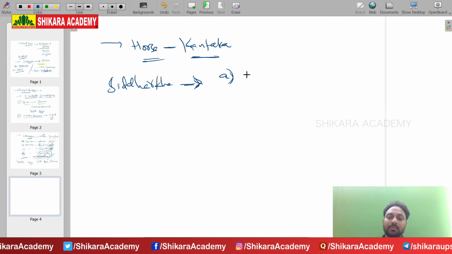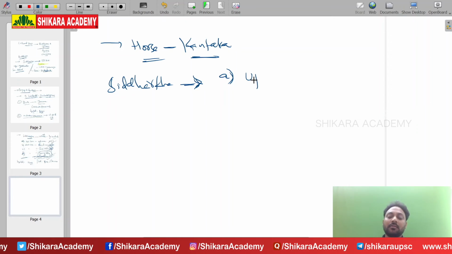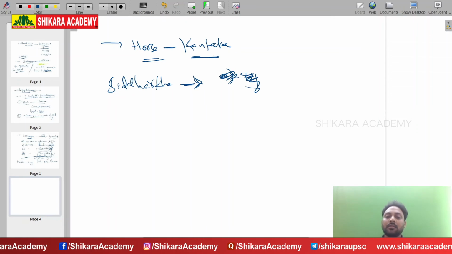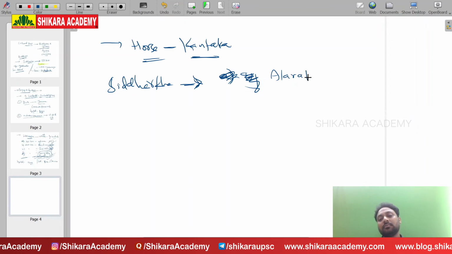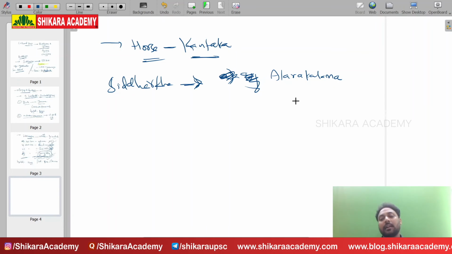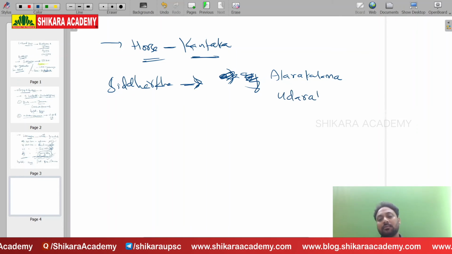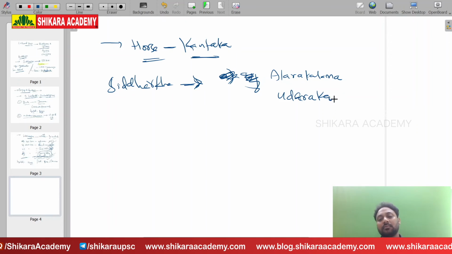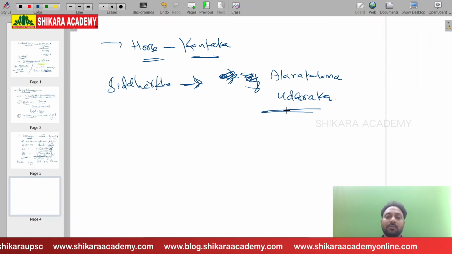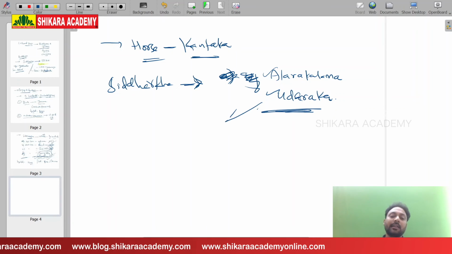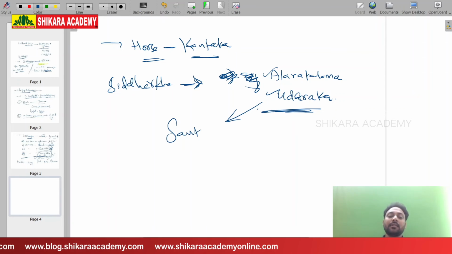Siddhartha got two gurus. Two are Brahmins, Alara Kalama and Udharaka. These are the two Brahmin gurus. They taught Sankhya philosophy to Siddhartha.